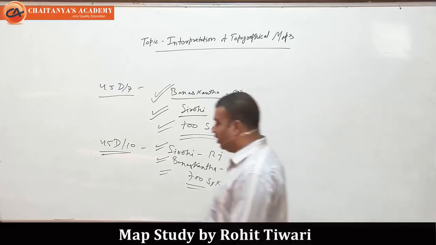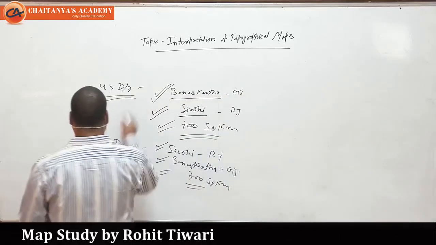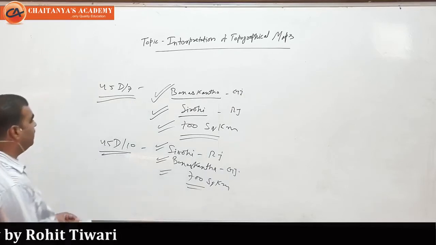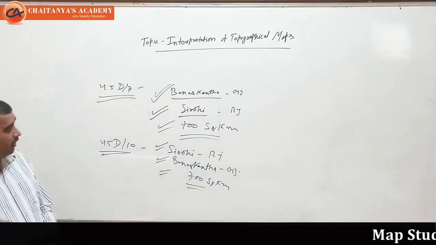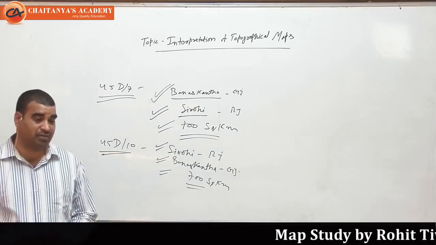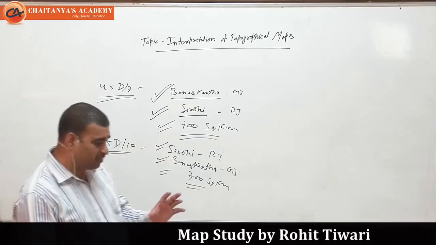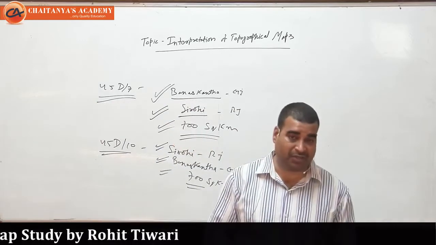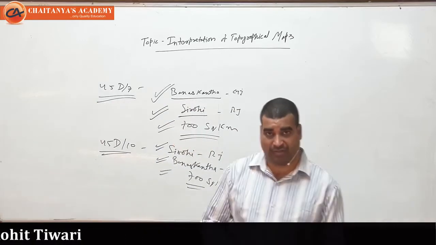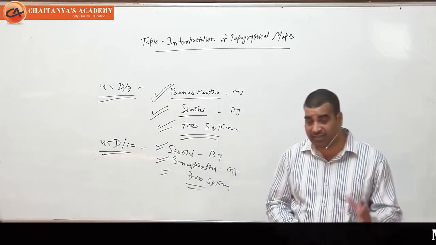Okay. So now let's have another topic under this 45D/7, 45D/10. The next topic is drainage, types of drainage. There are some relief features on the topo sheet, some cultural elements, but you must know what this is. You have to identify which kind of drainage pattern this is.